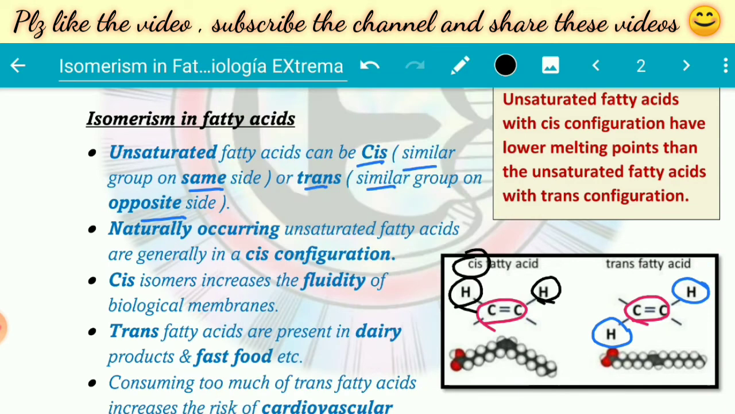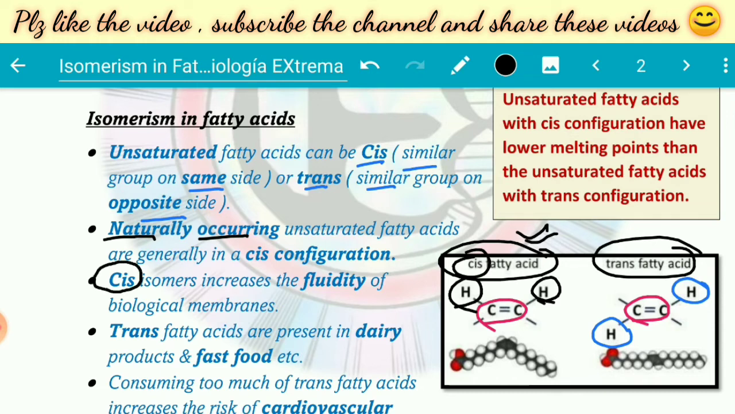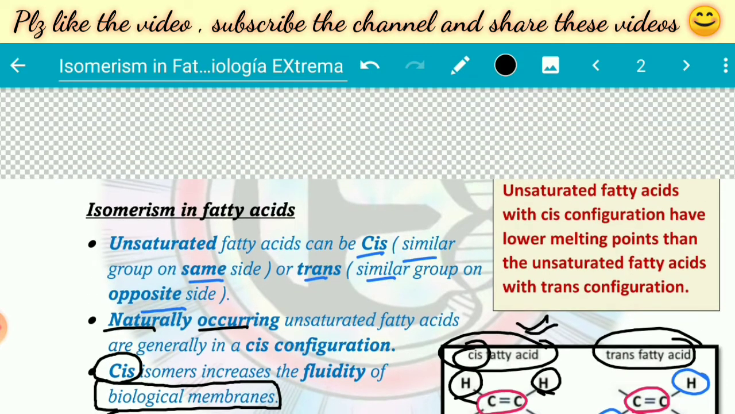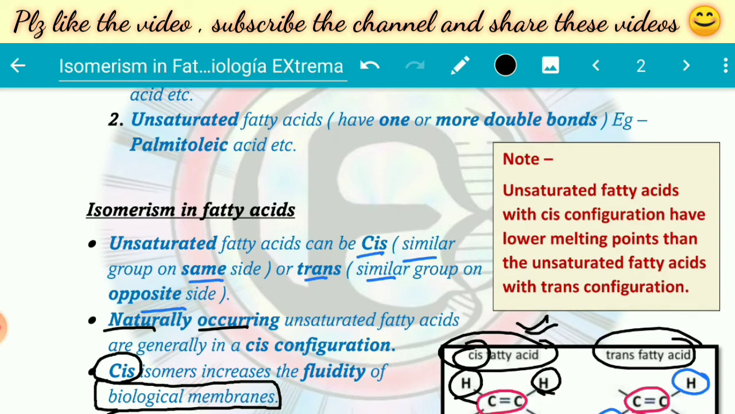So which type of these fatty acids occurs naturally? Cis type of fatty acids occurs naturally, meaning they are found in biological systems. There must be a reason why they are found in biological systems. Take the example of biological membranes. Cis isomers are present in them. We know that biological membranes consist mostly of phospholipids. Biological membranes are selectively permeable, allowing selected substances to pass through. That selective permeability and fluidity of biological membranes is due to cis type of fatty acids.